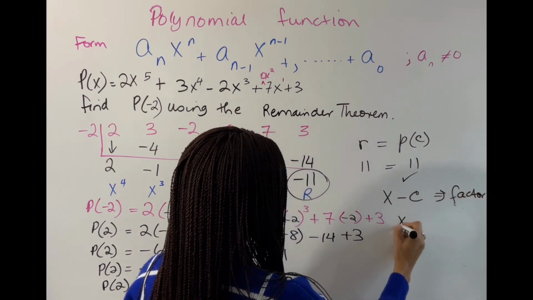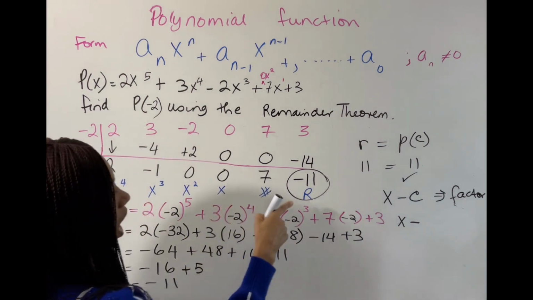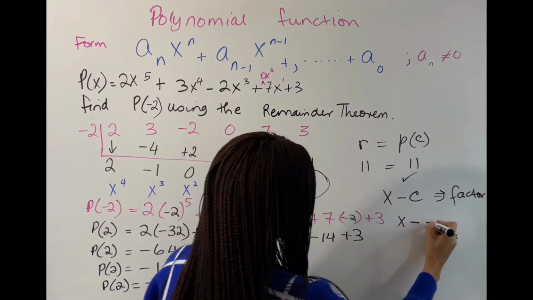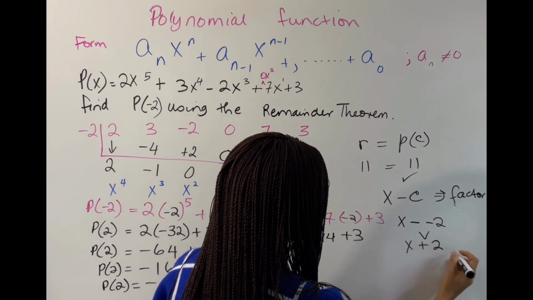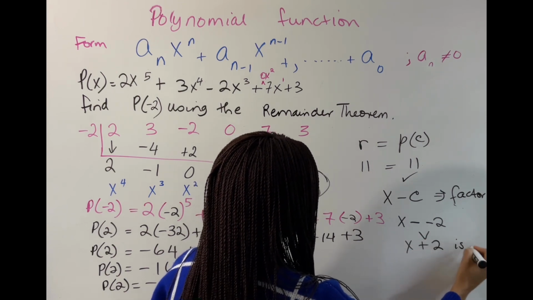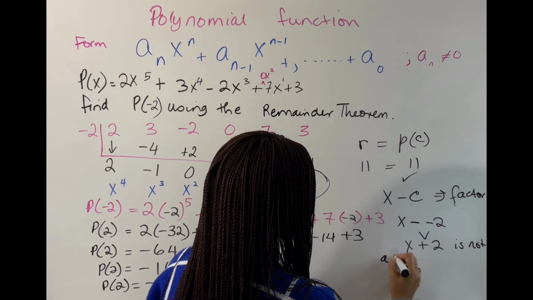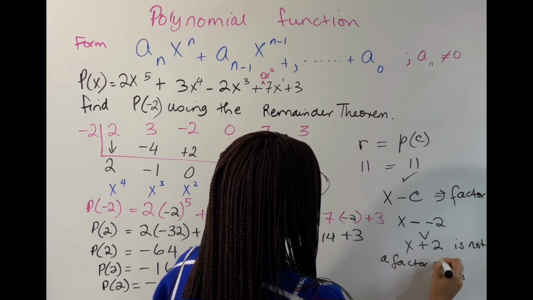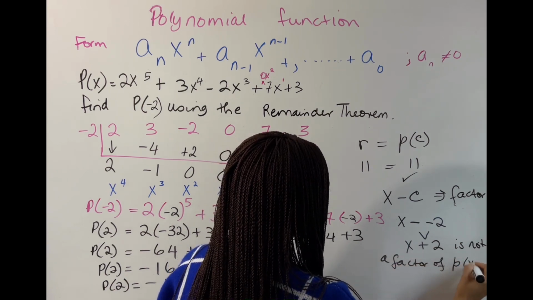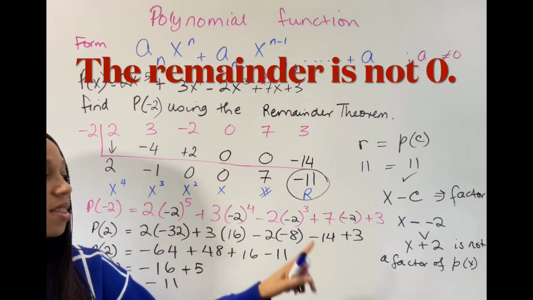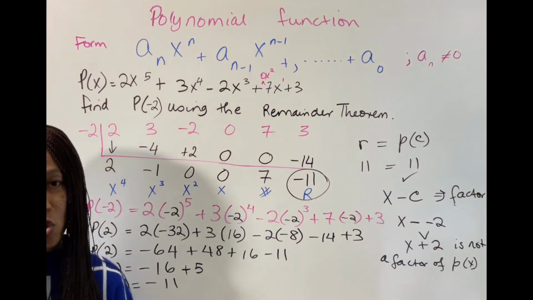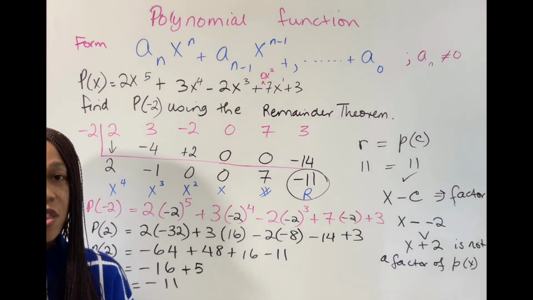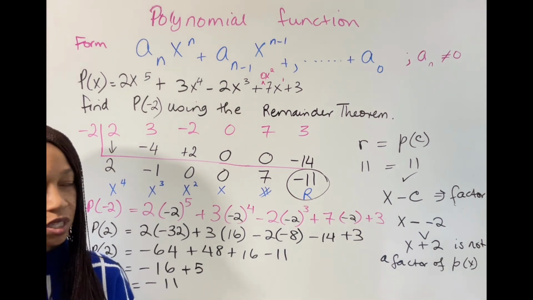So we have x minus, and our c value here is already negative 2. So this is the reason why you can say now x plus 2 is not a factor of p of x. Therefore, the factor theorem did not hold for this polynomial. Only the remainder theorem holds for this polynomial.